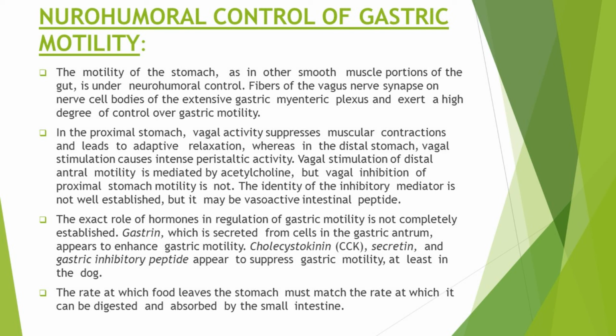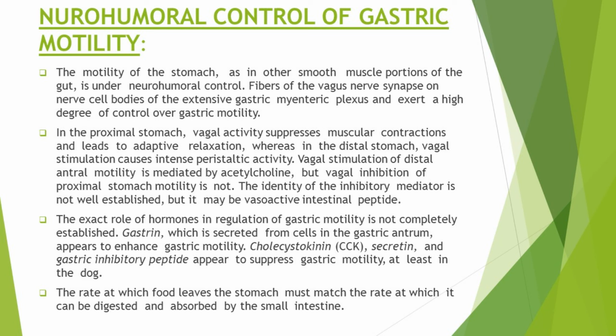But the rate at which food leaves the stomach must match the rate at which it can be digested and absorbed by the small intestine. The contents of the stomach enter the small intestine in such amount that can be easily accommodated and digested by the small intestine.